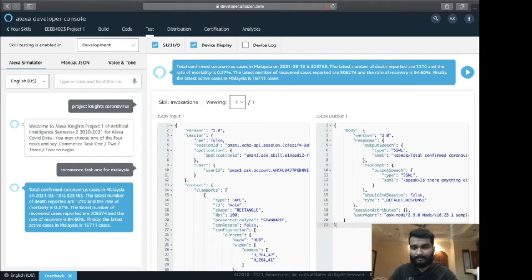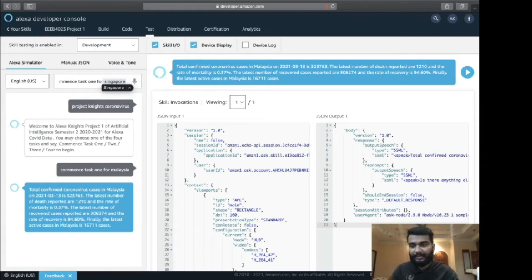Total confirmed coronavirus cases in Malaysia on March 13, 2021 is 323,763. The latest number of deaths reported are 1,210 and the rate of mortality is 0.37%. The latest number of recovered cases reported are 306,274 and the rate of recovery is 94.60%. Finally, the latest active cases in Malaysia is 16,711 cases.